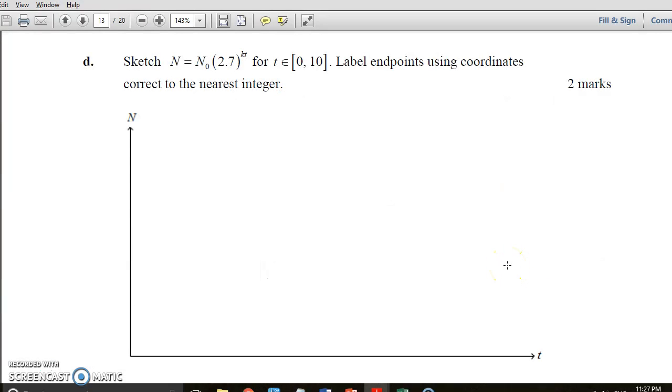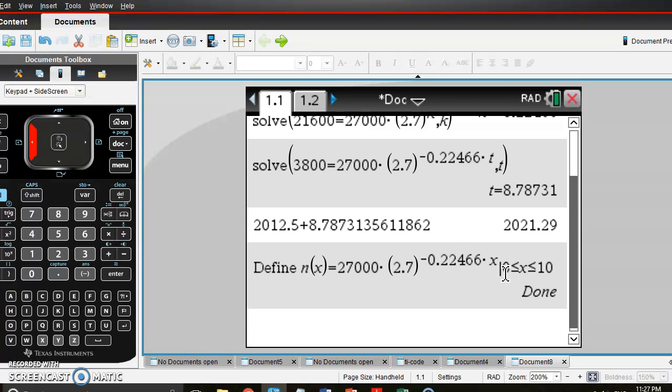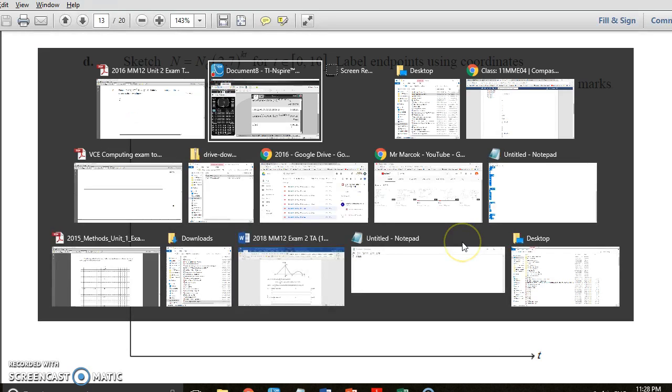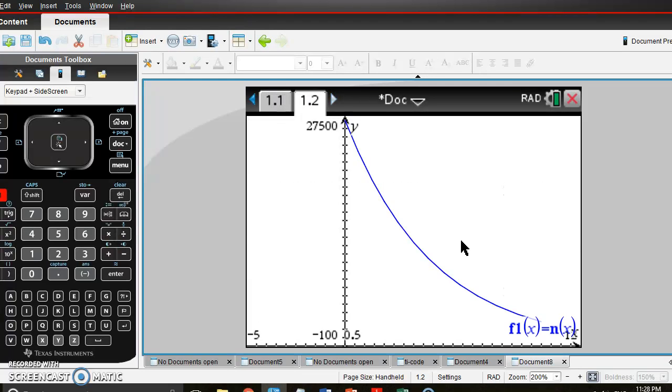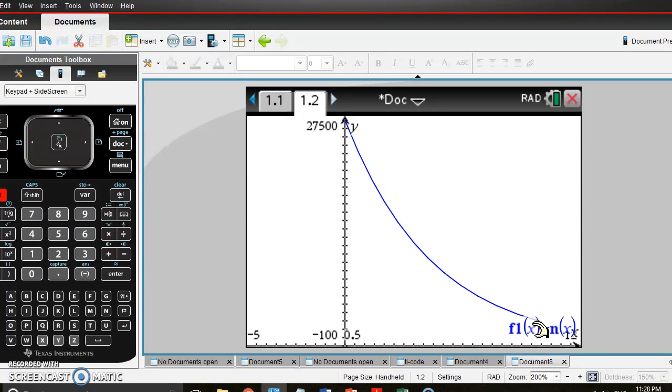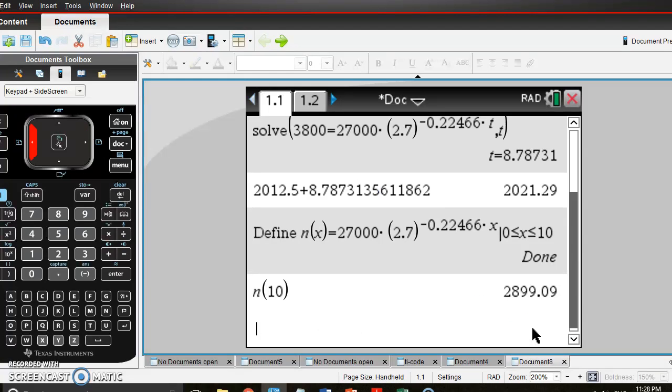So we're going to go back to this. We're going to solve for n of 10 to 28.99. So I'll say over here, this is 0 and 27,000. This is 10 and what was it? 28.99. 28.99, and that's the way I go for that one.